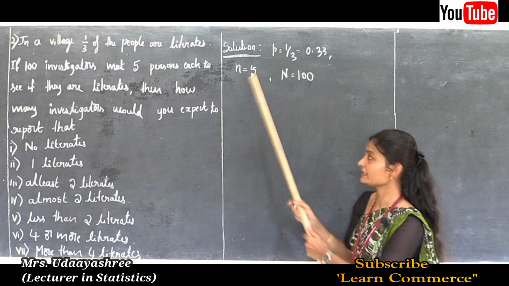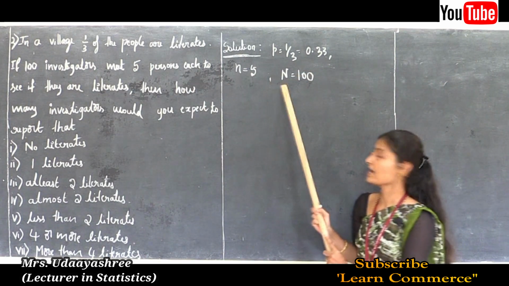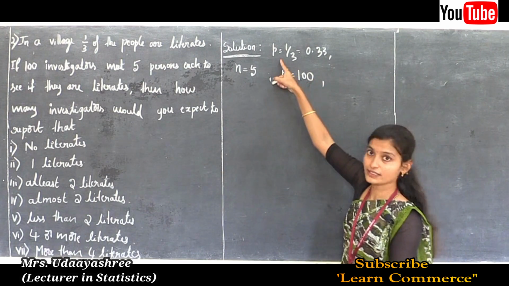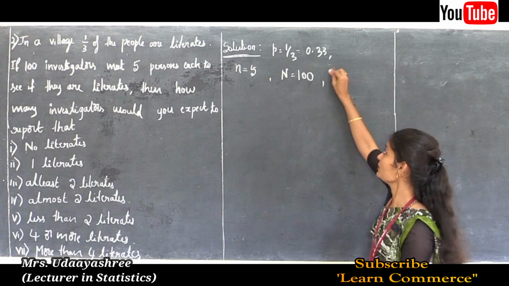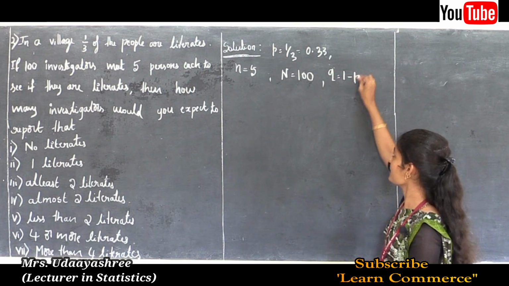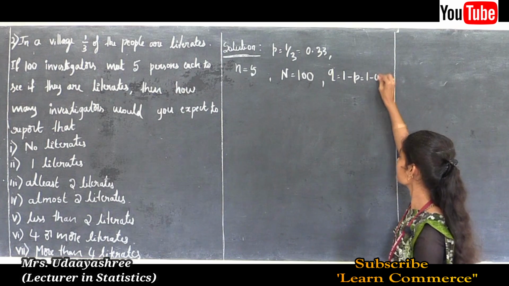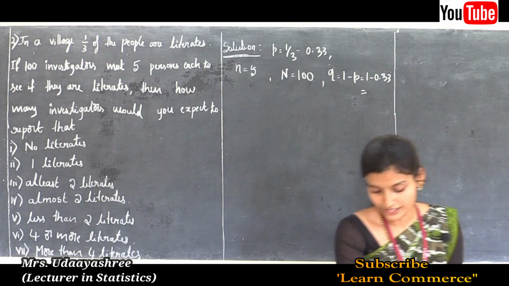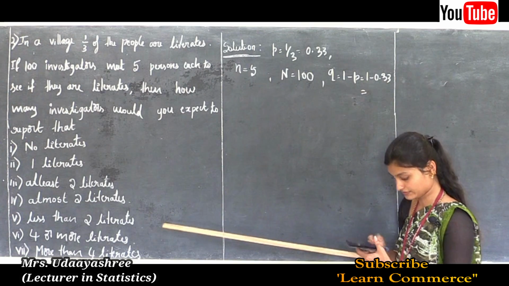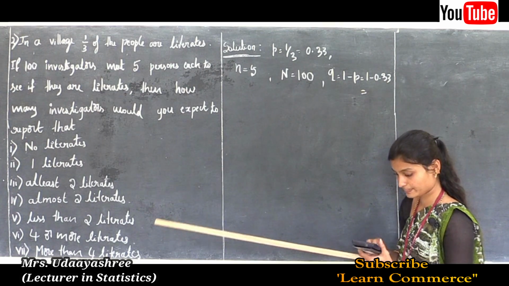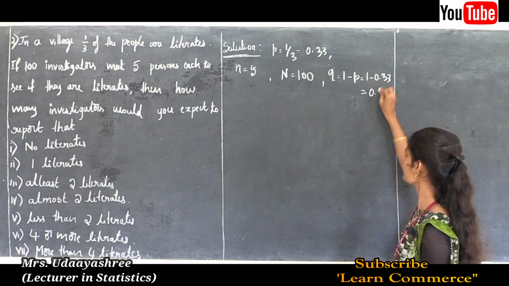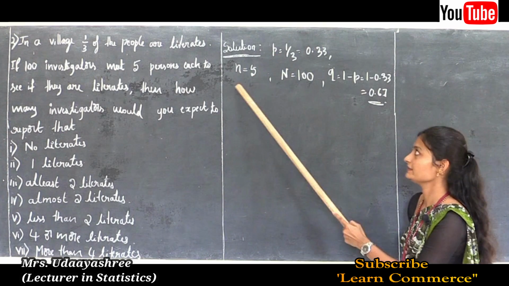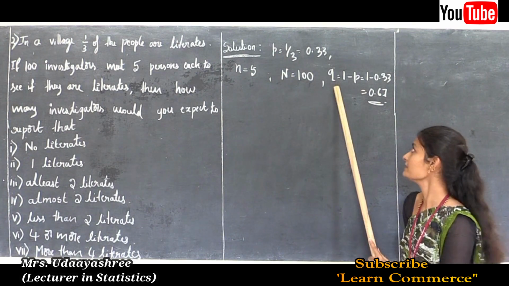Since we know P, we can easily calculate Q, that is Q is 1 minus P, which is 1 minus 0.33, equal to 0.67. Here we got the values of P, capital letter N and Q.